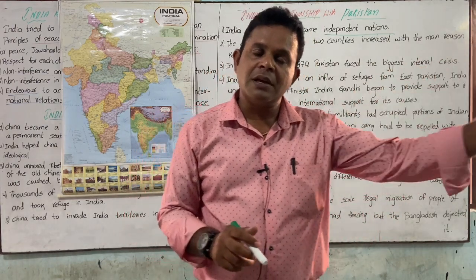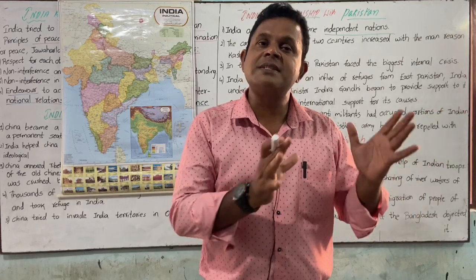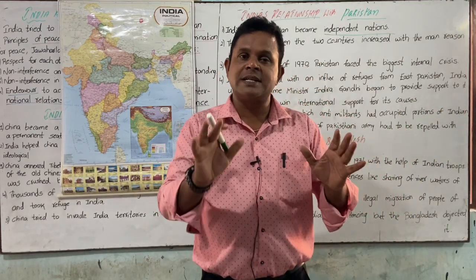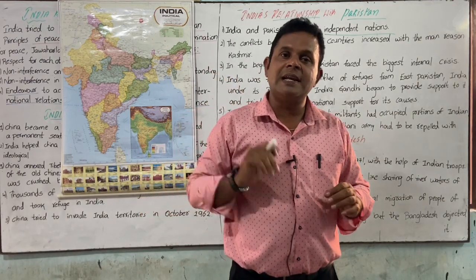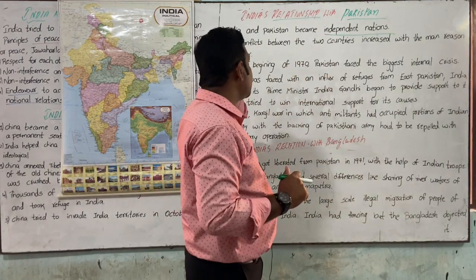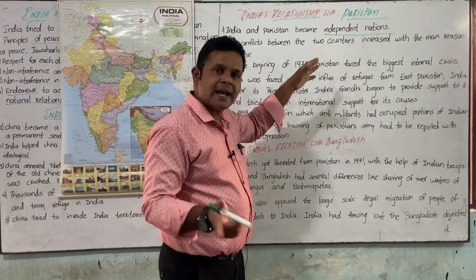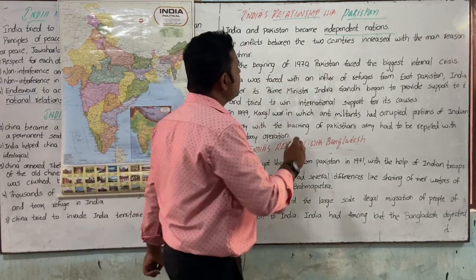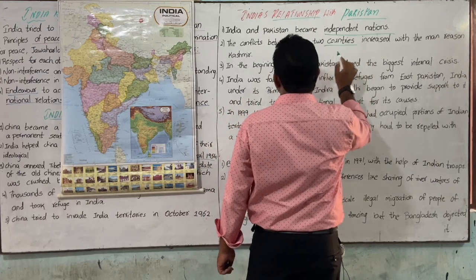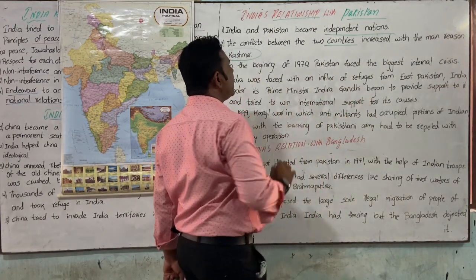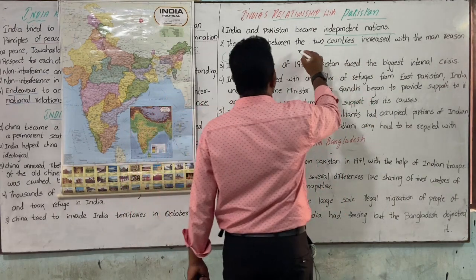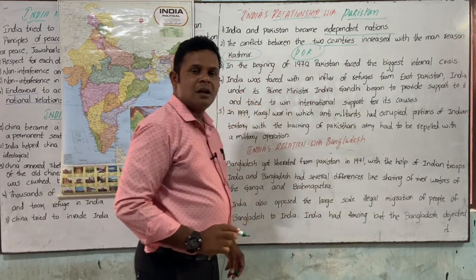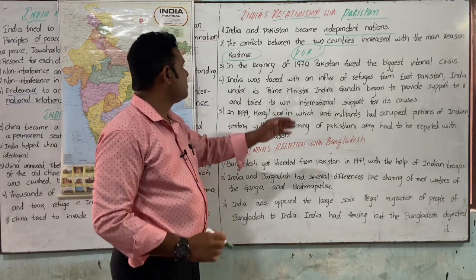We framed our nation as secular, whereas Pakistanis said very clearly it is only an Islamic state, with no other religion. These are the divisions that were made, as we learned in previous classes. So what was the conflict between these two countries? The main reason is Kashmir, what we call POK, Pakistan Occupied Kashmir.